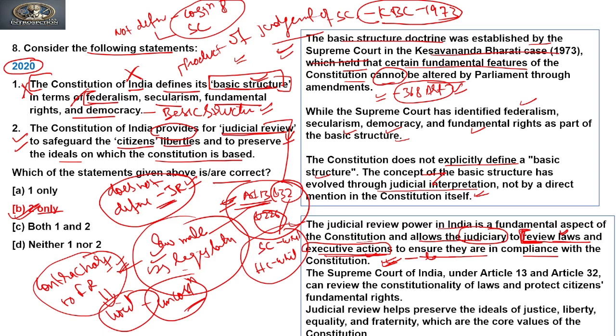It means the laws made by Parliament or the legislature, or any action of the executive, should be according to the Constitution. Now, the Supreme Court of India under Articles 13 and 32 can review the constitutionality of laws and protect citizens' fundamental rights. Judicial review helps preserve the ideals of justice, liberty, equality, and fraternity, which are the core values of the Constitution. The question itself says to preserve the ideals on which the Constitution is based. So the Constitution is based on justice, liberty, equality, and fraternity. So the second is true.